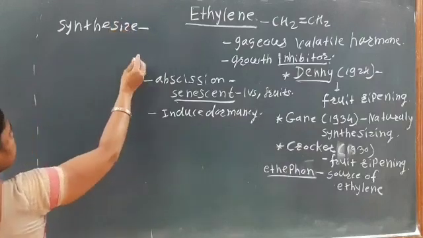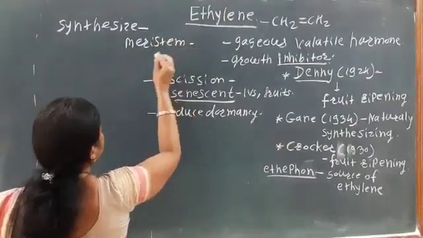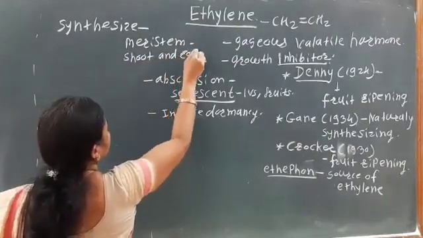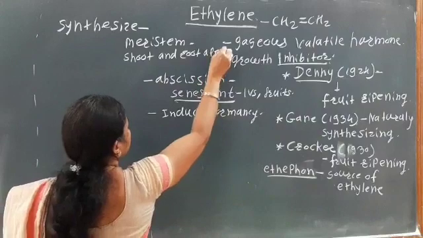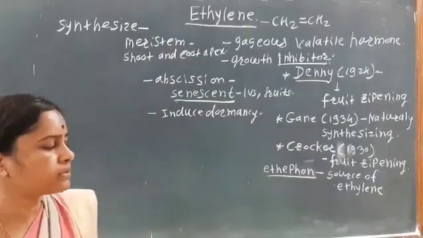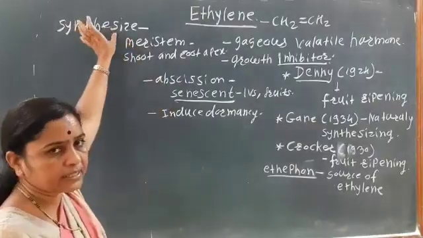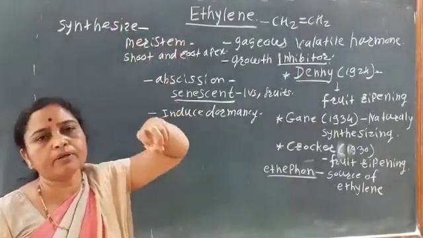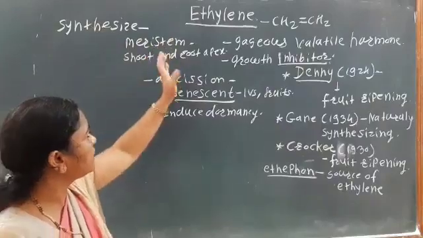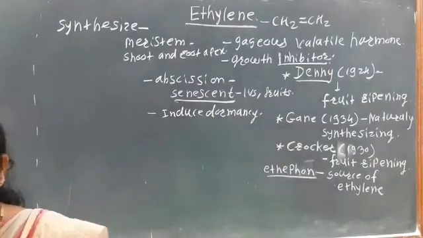That is, ethylene is mainly synthesized in the meristem, the shoot and root apex.